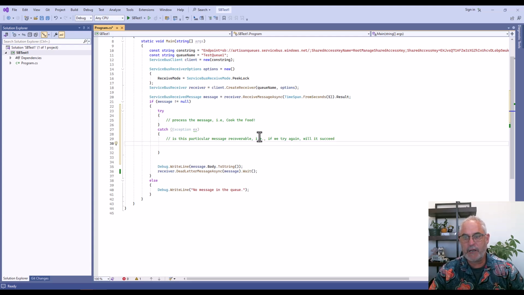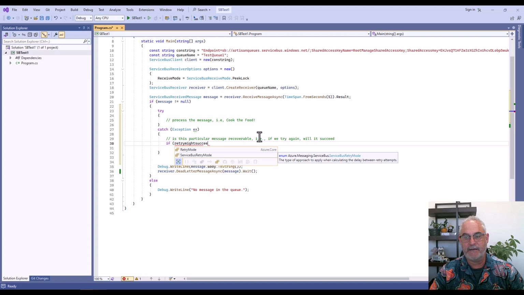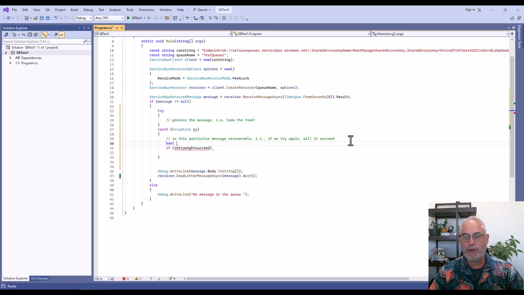So I'm going to put in here, like, if retry might succeed, right? So this is some Boolean. So bool retry might succeed, and let's just say this is true for this example. So again, we're talking metaphors here.